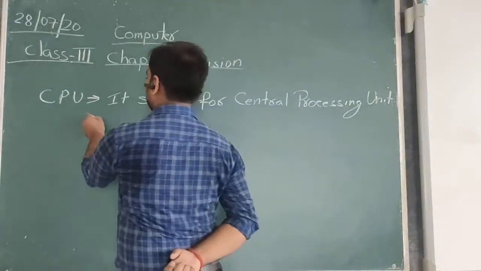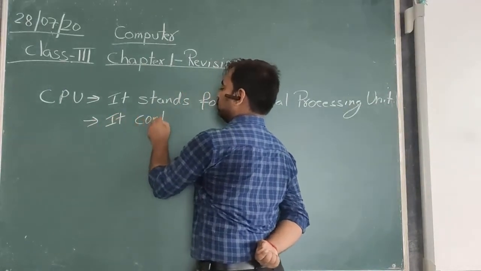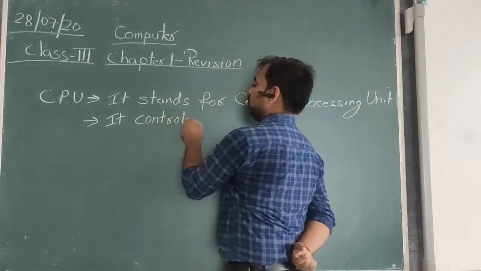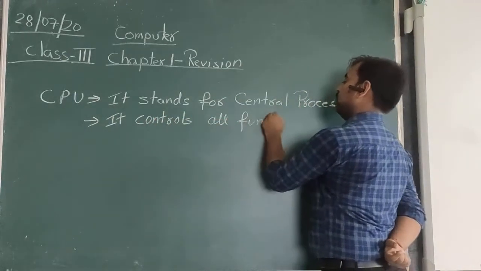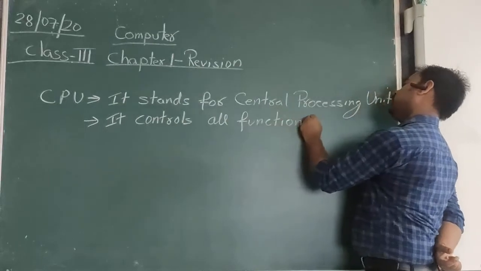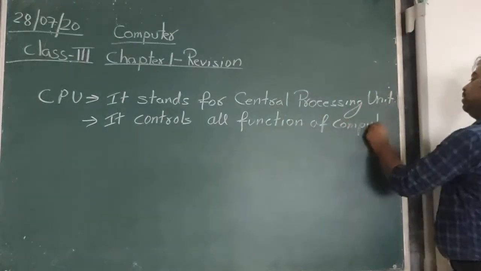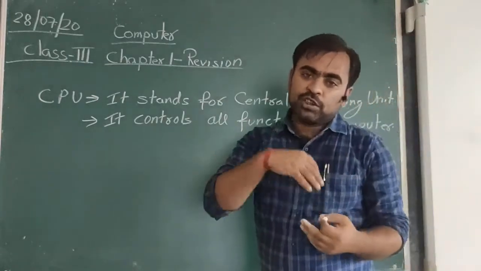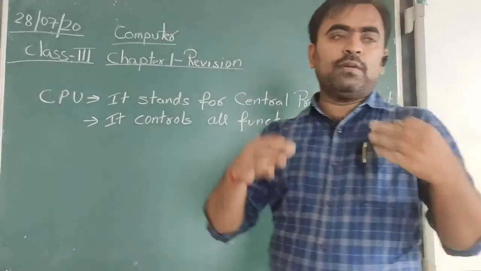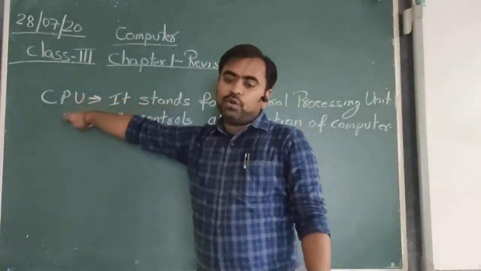Its task is to control all the functions of the computer. Whatever task is done by the computer is done through the CPU itself.